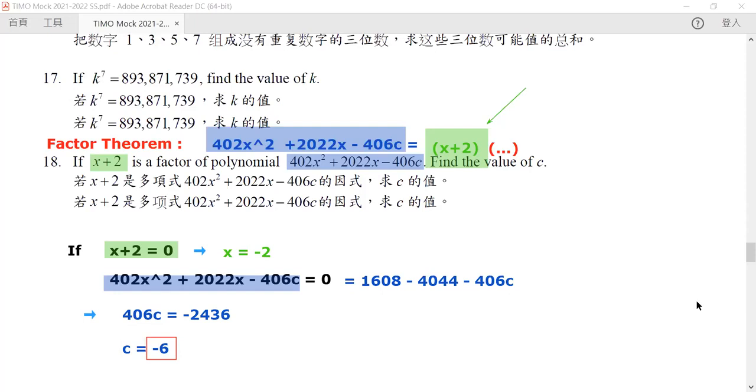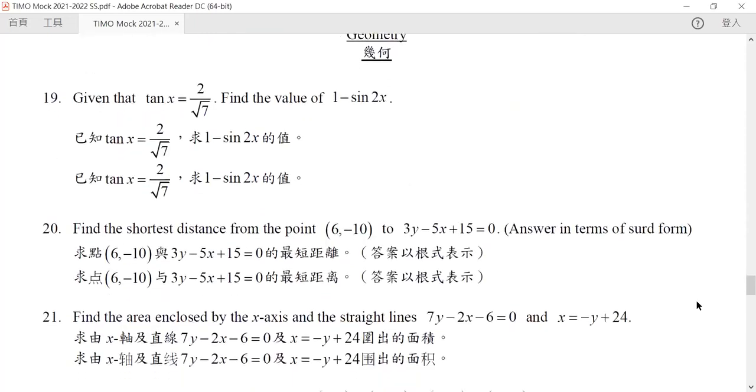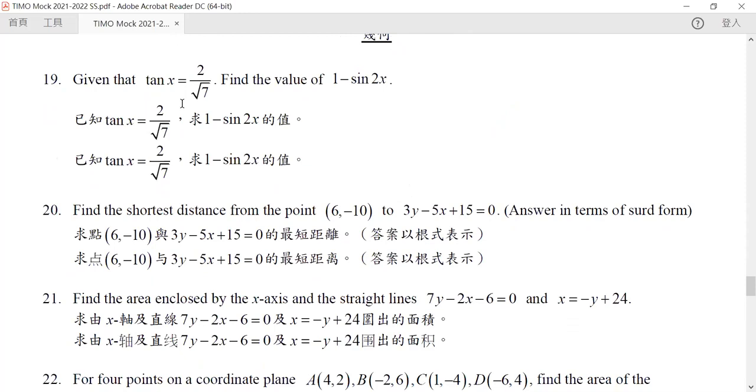Okay. So now let's look into this. Given that tangent x is equal to this value, find the value of 1 minus sine x sine 2x. Now, there's something we call the T formula, which says that we can always represent sine 2x in terms of tangent x. If you know about the T formula, you can do this. But here, assuming that we do not know it, we want to find out by ourselves. Here, we will use a complementary triangle.